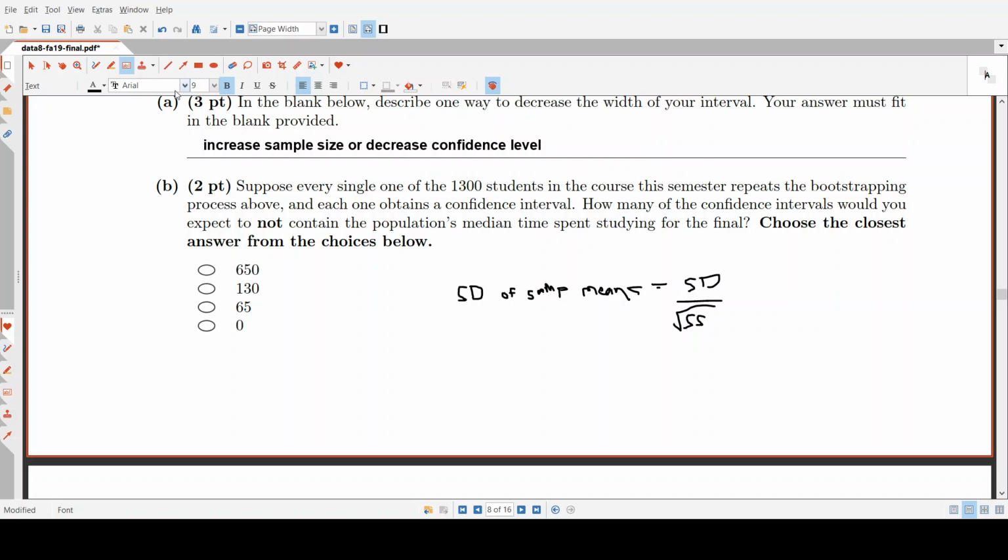There's no probability associated with it. However, if we take a bunch of repeated bootstrapped samples, then we can say that the percentage of them that are expected to contain the true median is the confidence level itself. So we would expect that 90% of them should contain the true median, because 90% is our confidence level. That means 10% should not. And so that 10% is what we care about, and 10% of 1,300 is 130. So that's how we answer this.